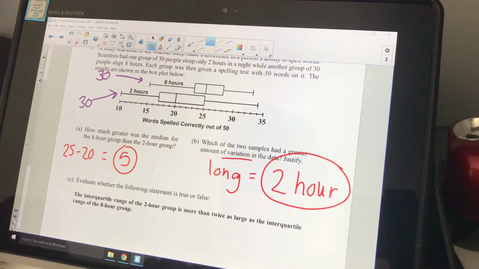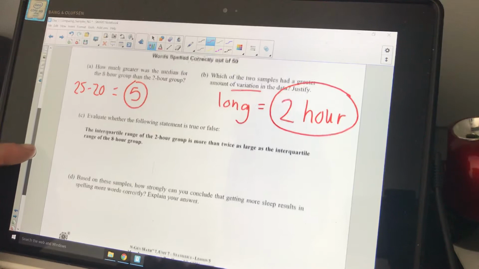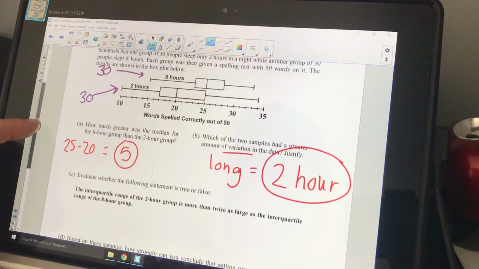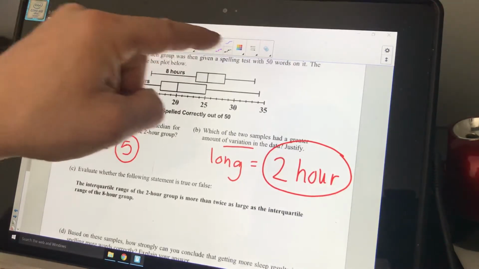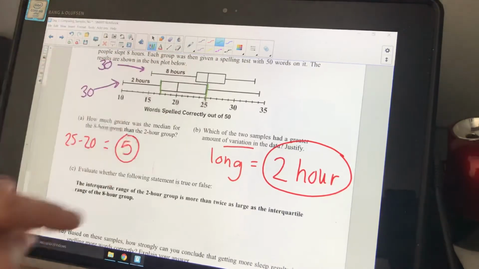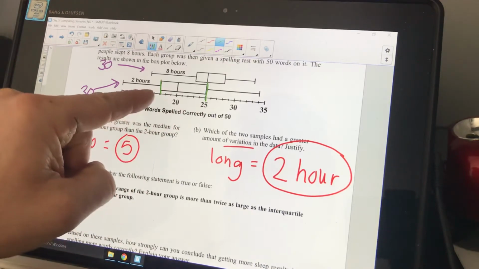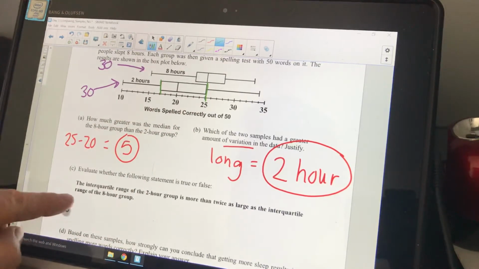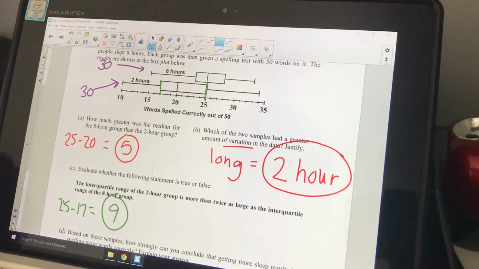Letter C, evaluate whether the following statement is true or false. Okay, the interquartile range of the 2-hour group is more than twice as large as the interquartile range of the 8-hour. Okay, so let's go. Interquartile range of 2-hour. So the 2-hour was from 25 down to 15, 16, 17. 25 minus 17, it's interquartile range of 9, okay?